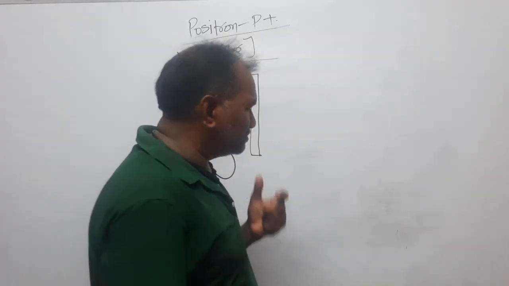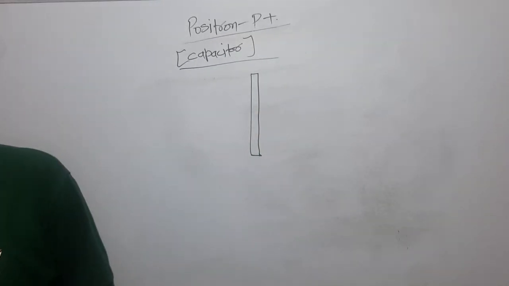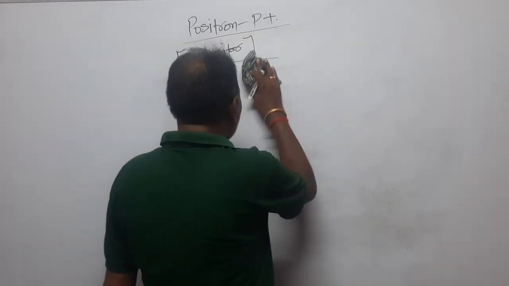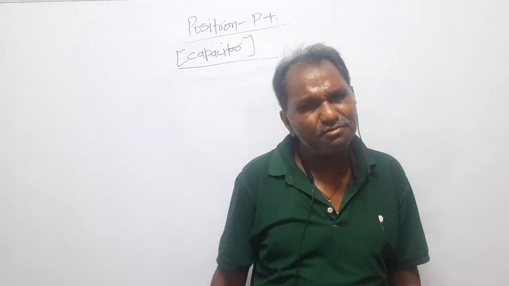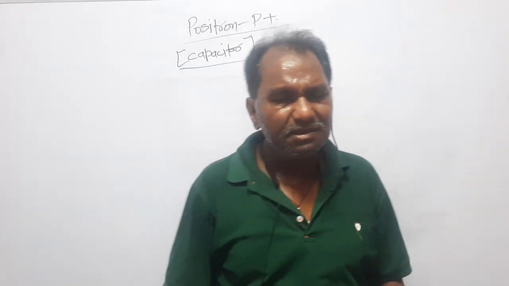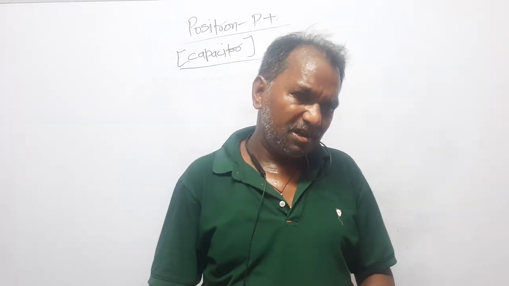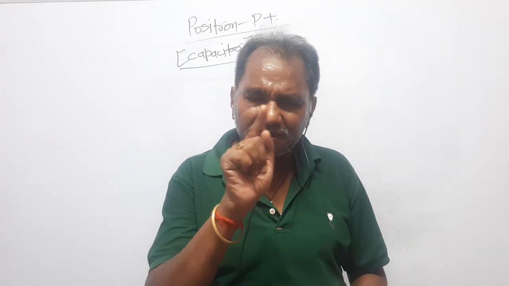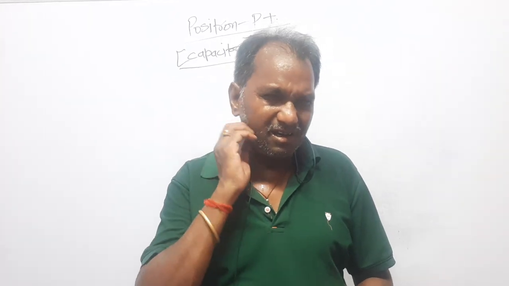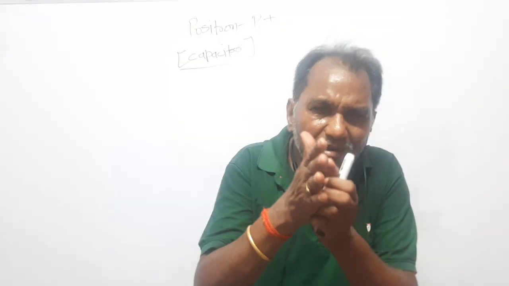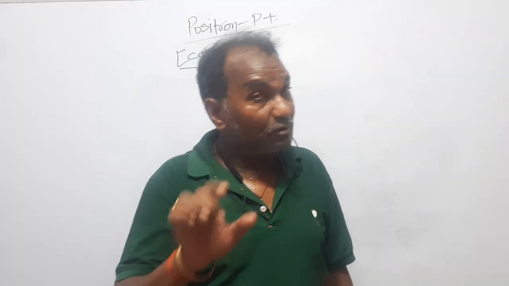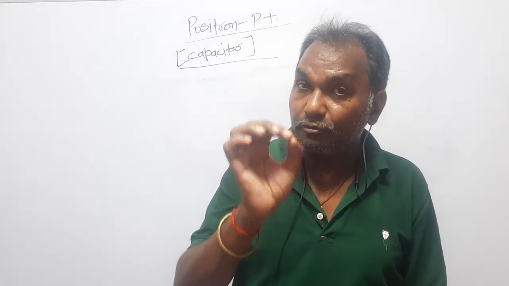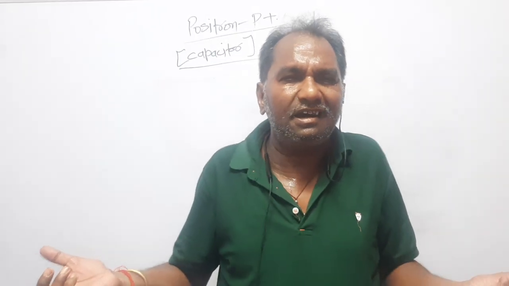Now dear students, before going on, one very important thing I'm trying to remind you. You know the methods of charging. There are three kinds of methods of charging: charging by conduction, charging by induction, and charging by friction. In charging by friction, the two bodies are rubbed against each other and electrons are transferred from one to the other. Only electrons are transferred, because protons and neutrons we cannot talk about.